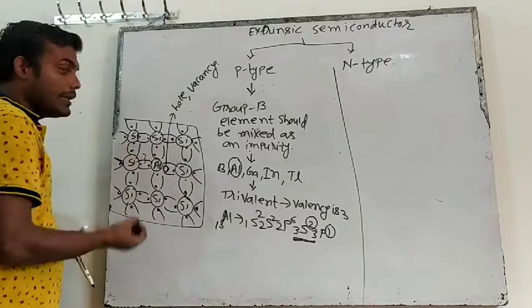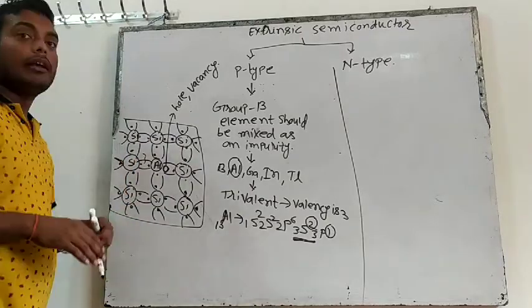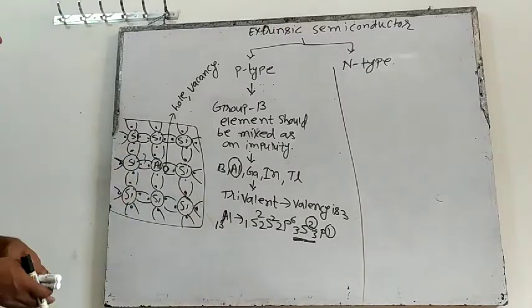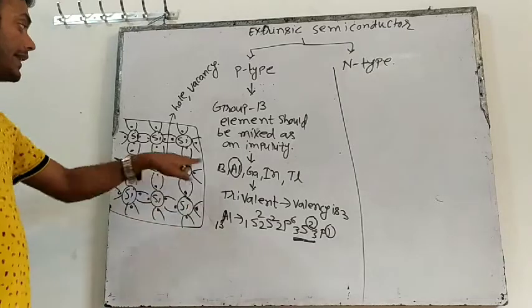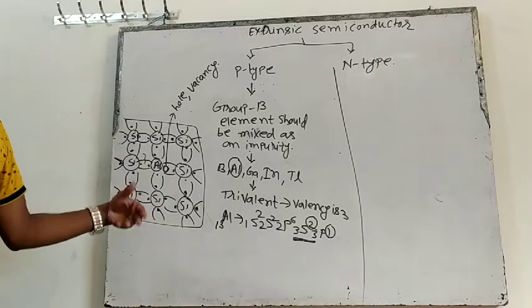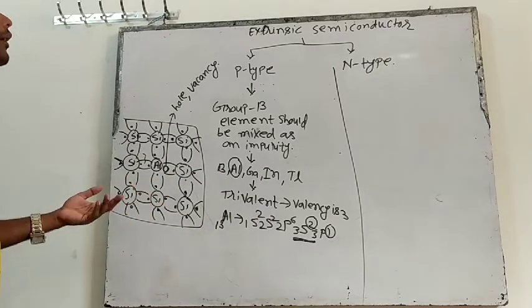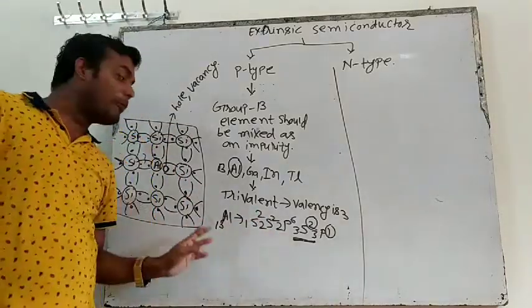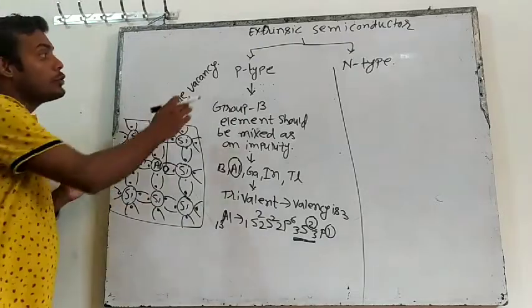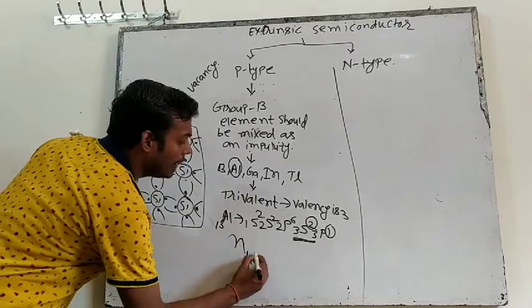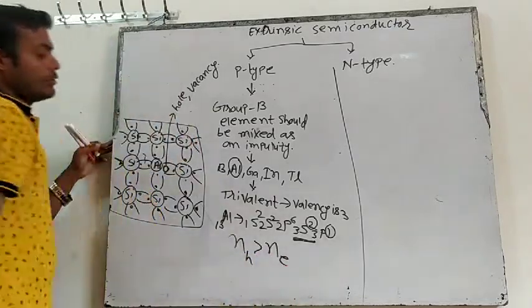When there is more energy at room temperature, the bond will break. When the bond breaks, one electron will be free and one hole will be generated. But the thing is that what I am gifting from the outside, when I am mixing an impurity of a group 13 element, is a hole. When I am gifting a hole, that means the number of holes will be more than the number of electrons. Is it clear? So in the p type, I am gifting holes, so the number of holes is more than the number of electrons.